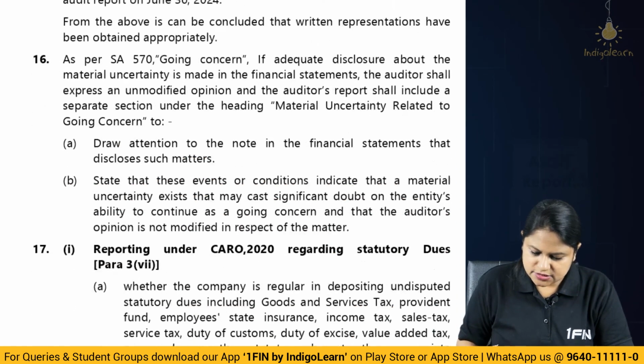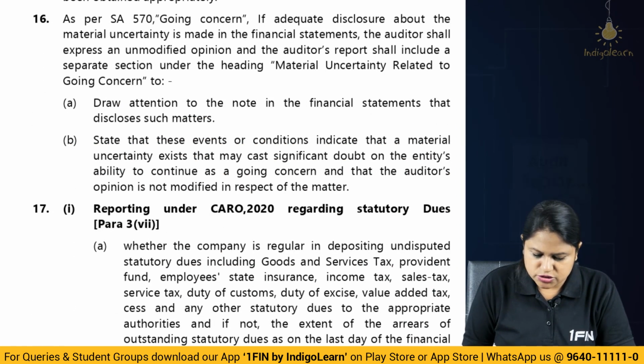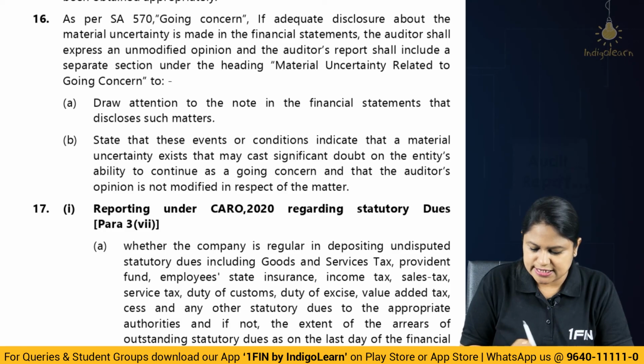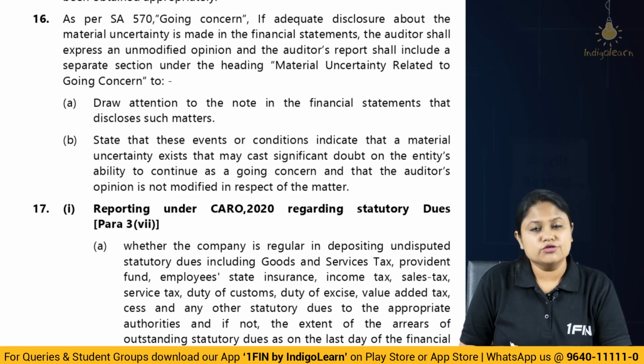Correct? Next, here they say if the adequate disclosure about material uncertainty is made in the financial statement, the auditor shall express an unmodified opinion, and also should include a separate section called material uncertainty relating to going concern.